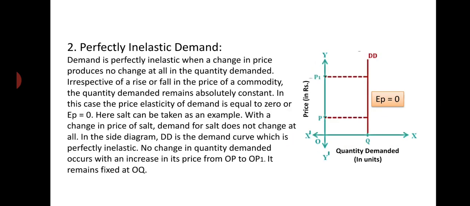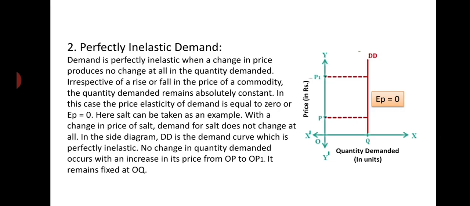Next, number 2, perfectly inelastic demand. This is another type of price elasticity of demand. Here Ep becomes 0. In the case of perfectly elastic demand, Ep was equal to infinity. Demand is perfectly inelastic when a change in price produces no change at all in the quantity demanded.